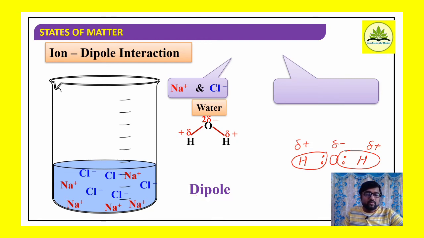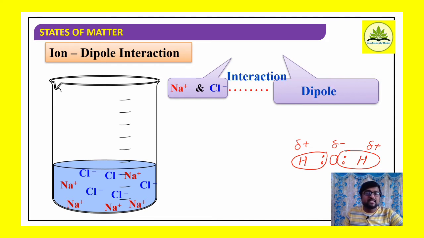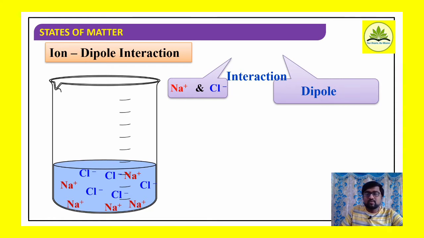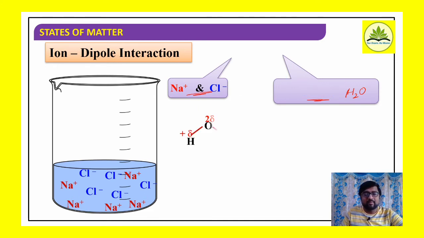Now what we have done here, we have added sodium chloride to water. When sodium chloride is added to water, it splits into Na+ and Cl-. I already mentioned, these ions are going to interact with what? A dipole, that is water. That interaction between ions and a dipole is nothing but ion dipole interaction.